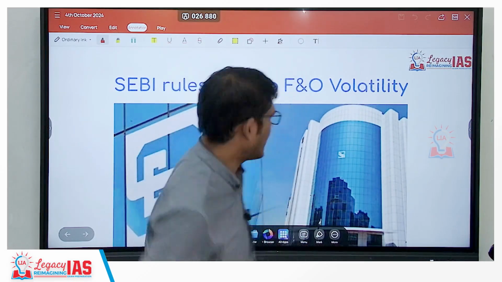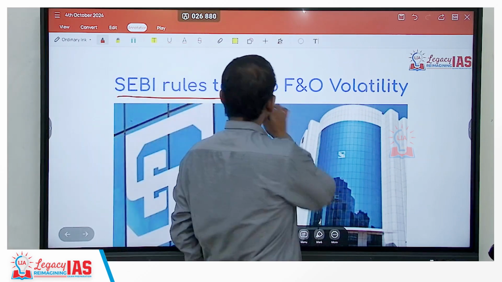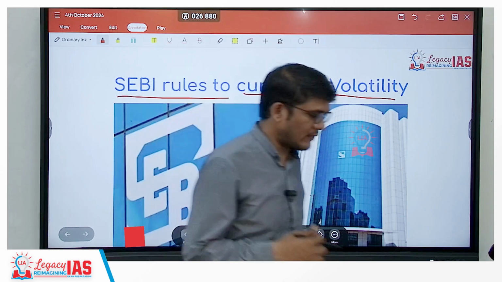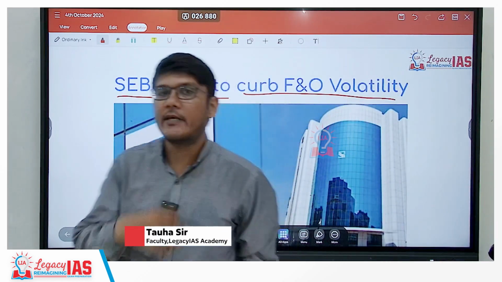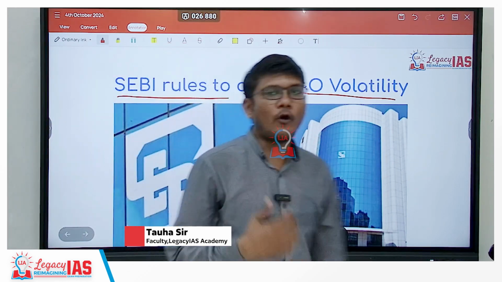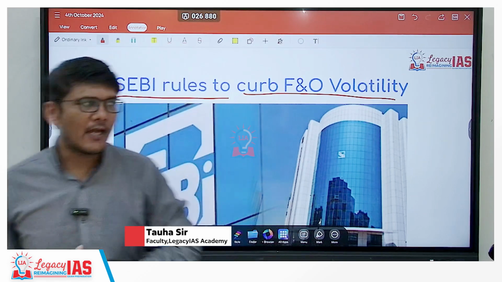In this lecture, we'll be looking at the SEBI rules that have been brought out to curb the F&O volatility, the futures and options. These are the derivatives. So for reducing the volatility in this derivative market, SEBI has come up with certain rules. So we will see what those rules are, what implications they have and what impact they are going to have.